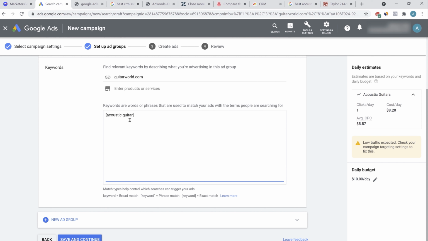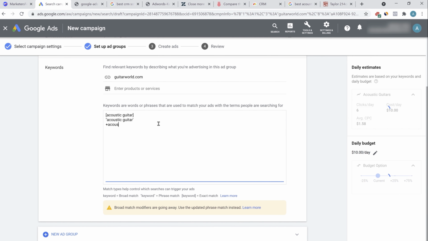We'll have acoustic guitar in an exact match. Then we'll have acoustic guitar in a phrase match. Then we can also have a broad match, acoustic plus guitar, etc.